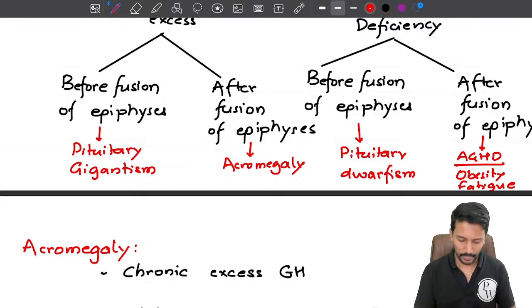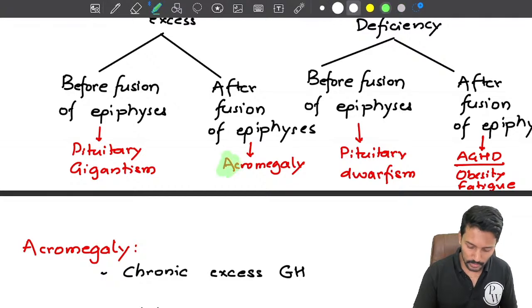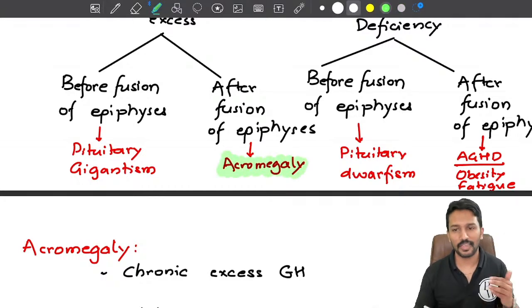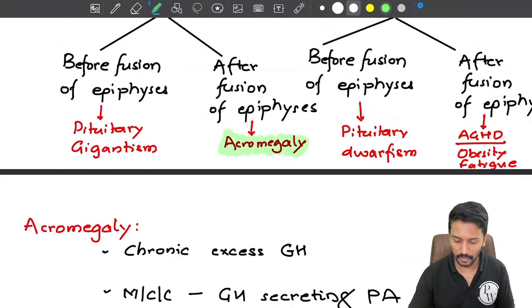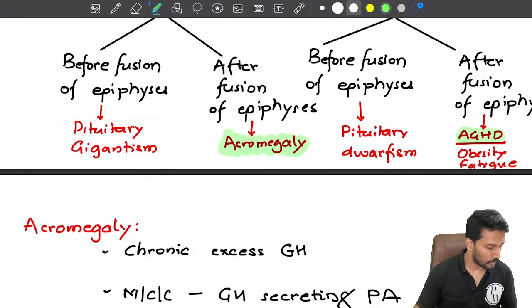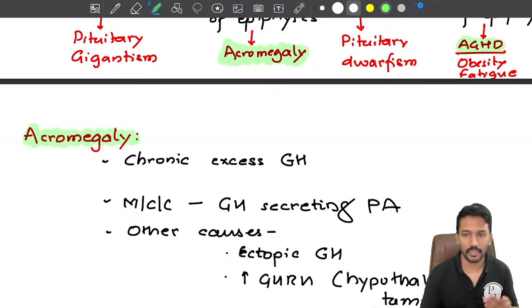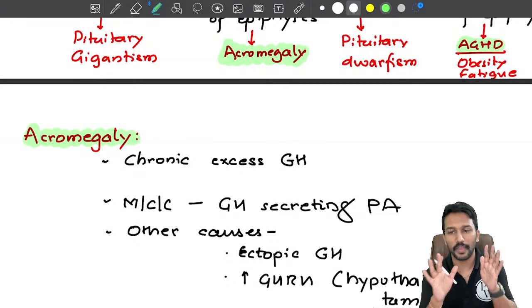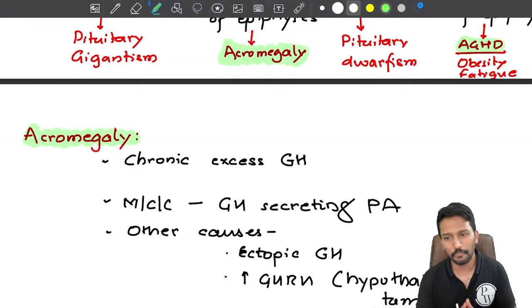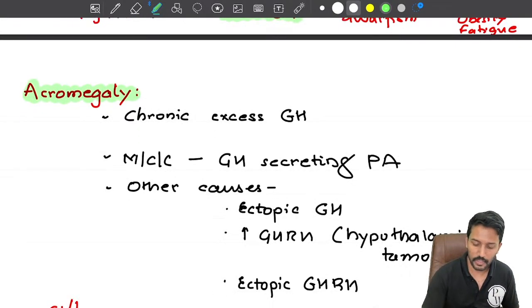Clear? Okay. Now for the exam's sake, what is important for us? From adult medicine, you need to know the clinical features, diagnostic evaluation and management of acromegaly, and similarly you need to know a little bit about adult growth hormone deficiency. So first let me start with acromegaly. As the name says, it means increase in the size of acral parts, which is nothing but your hands and feet. It happens when you have chronic excess growth hormone.